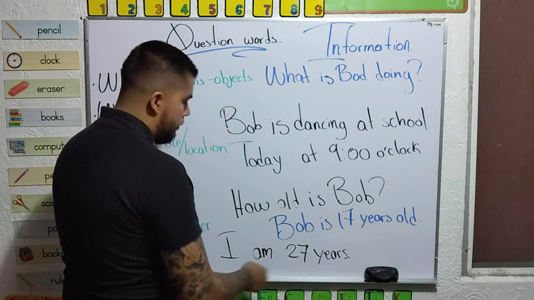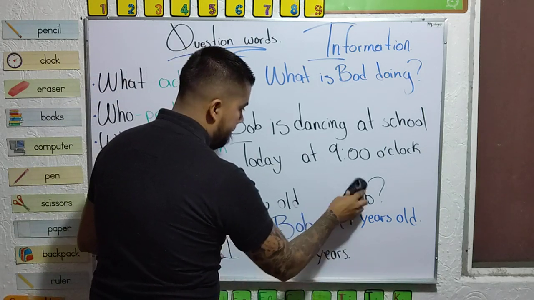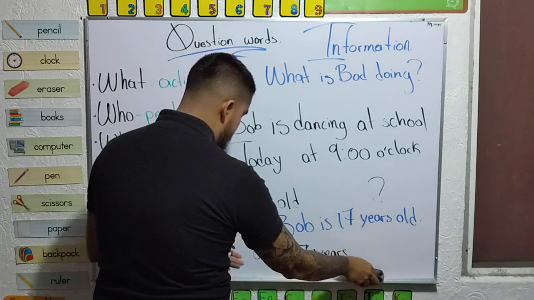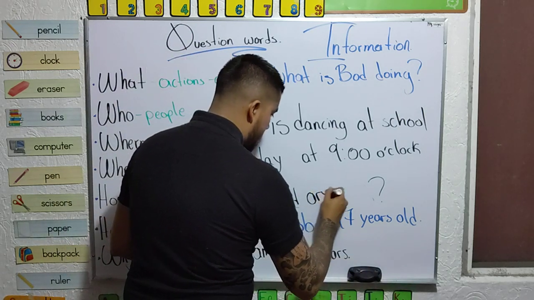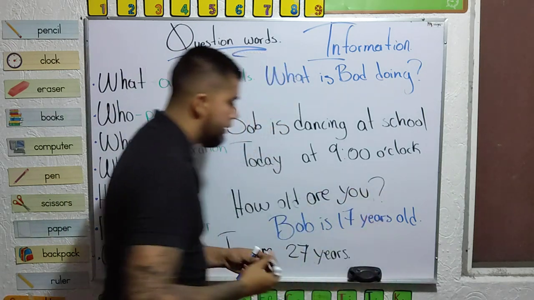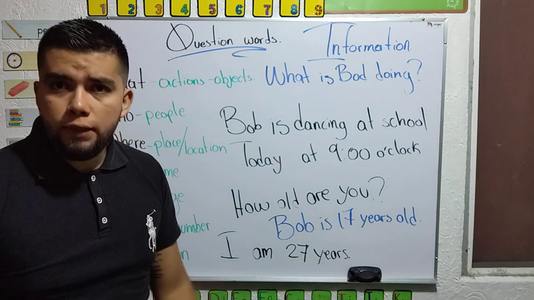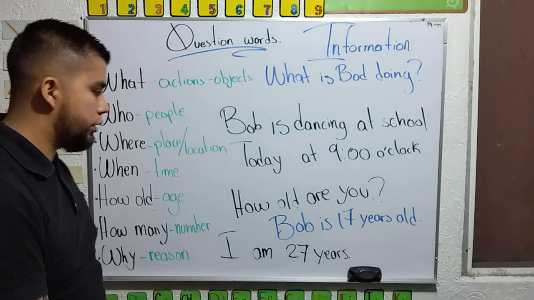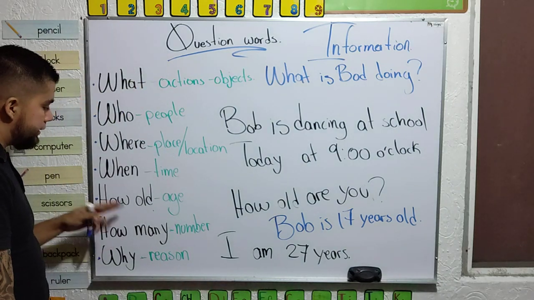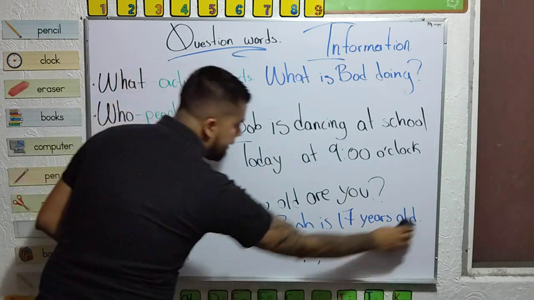How old, or imagine it's a face-to-face question. How old are you? Excellent. I am 15, 16 years old. Yeah? So that is how old. I hope you have had time to copy.